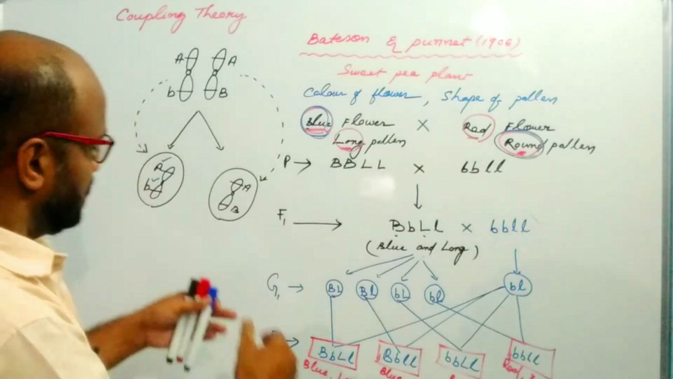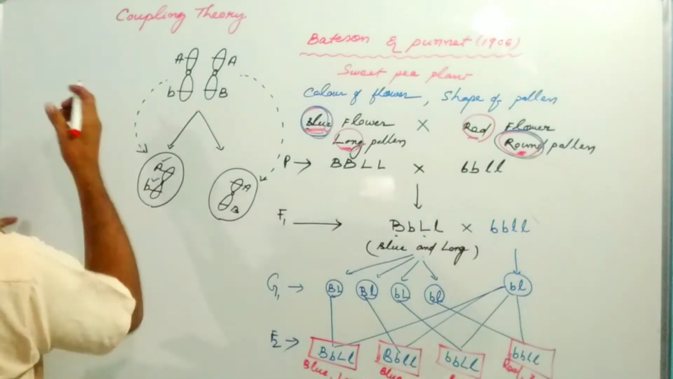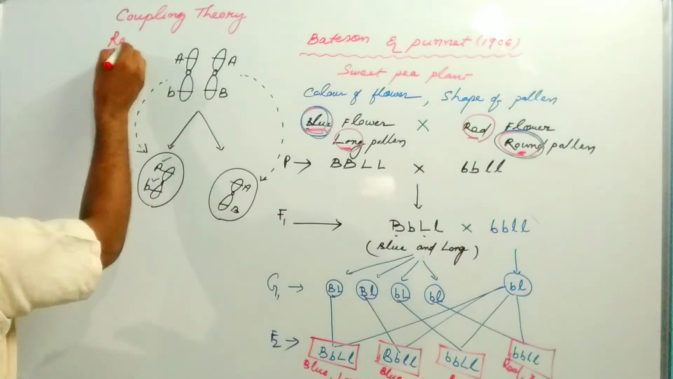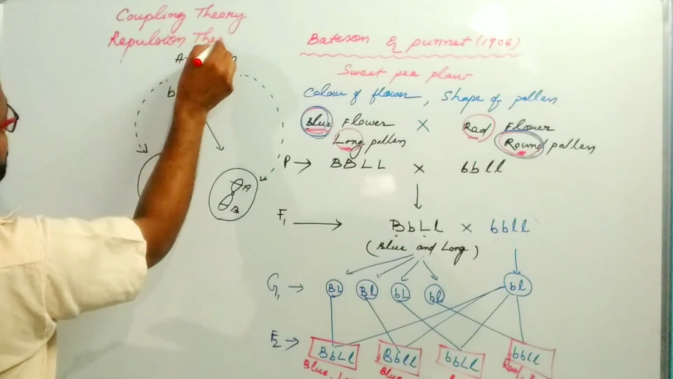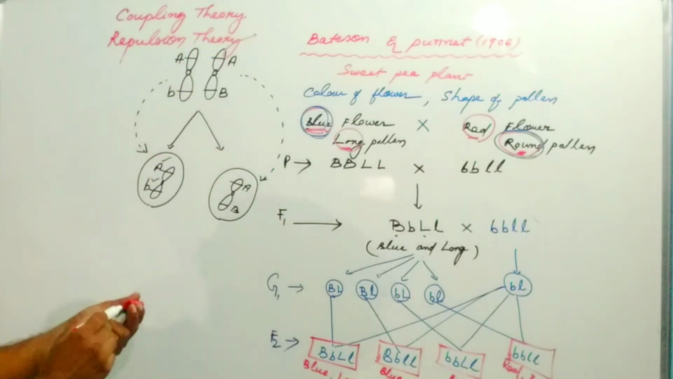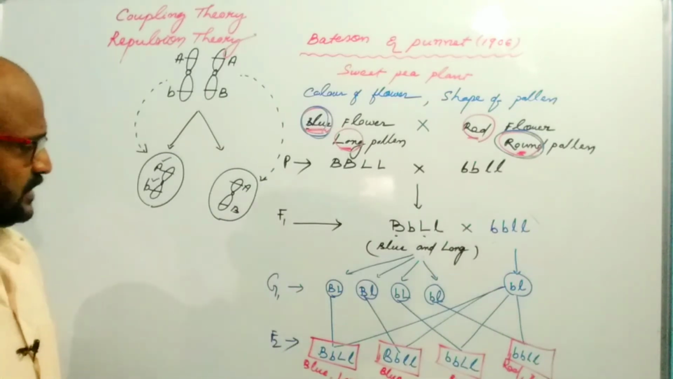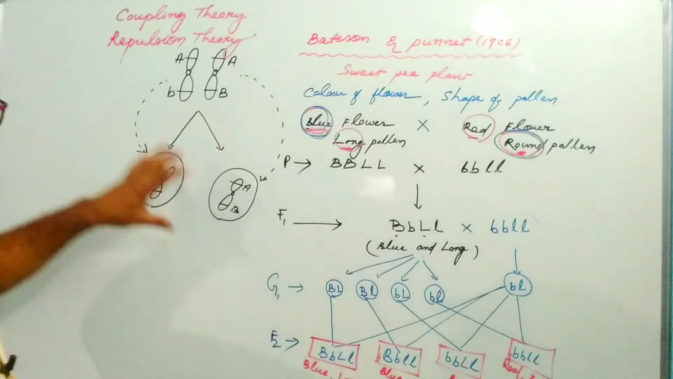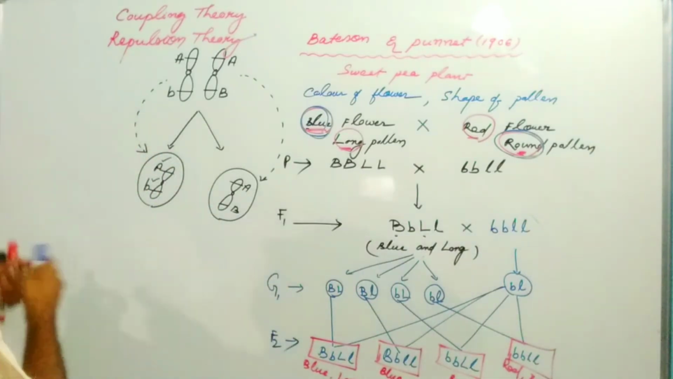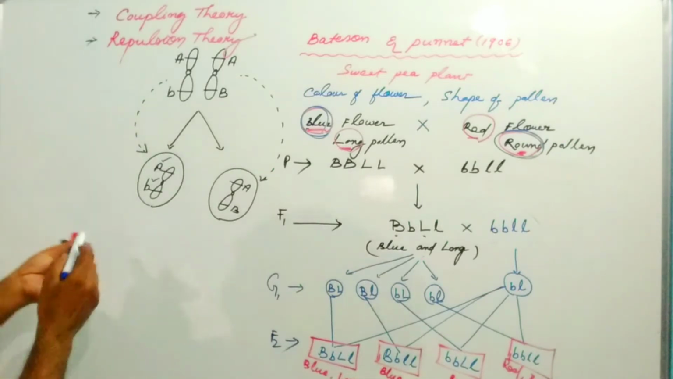That's why they argued that this is the repulsion theory. So according to Bateson and Punnett, after the experiment, they argued that there are two theories. One is the coupling theory and another is the repulsion theory.